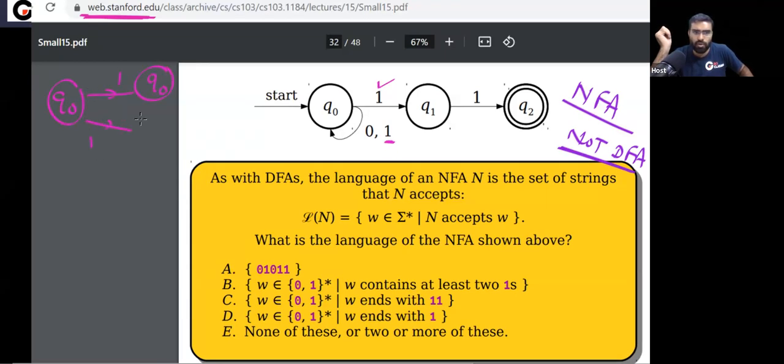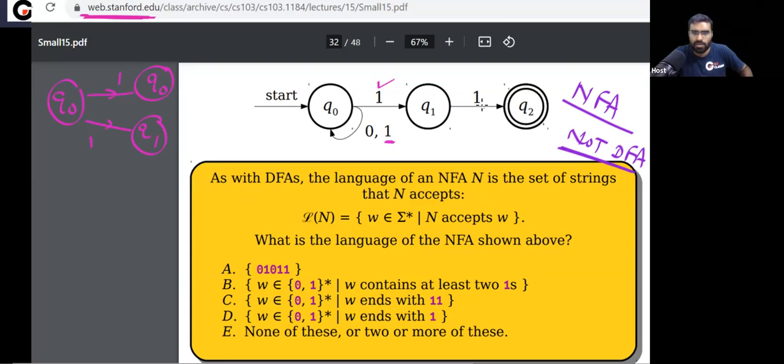On symbol 1, you are going to Q0 also. On symbol 1, you are going to Q1 also. So this is NFA. This is not a DFA. Also, you can notice there is no transition from Q1 on 0. This state Q2 does not have any transition on symbol 0, 1. So this is NFA, not DFA.